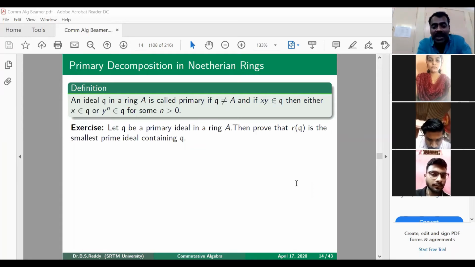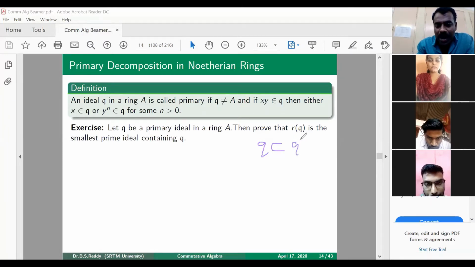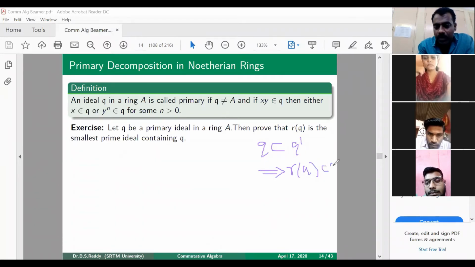Now you have to show that it is also the smallest. What is meant by smallest? If Q is contained in Q prime, and Q prime is a prime ideal, then we want to show that R of Q is contained in Q prime.